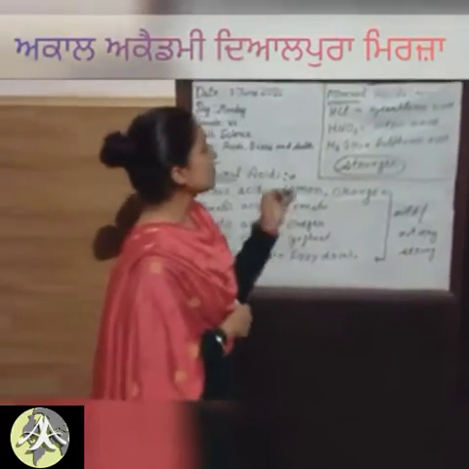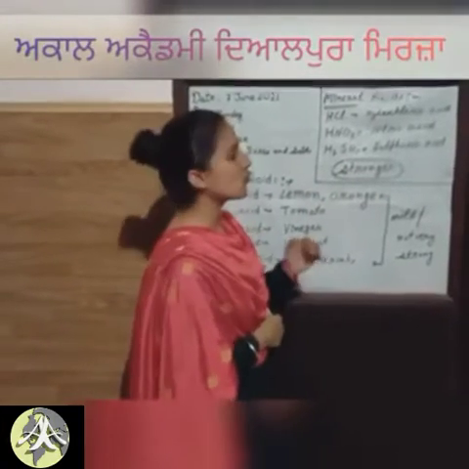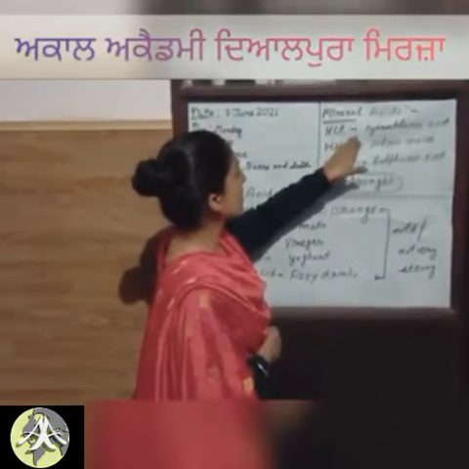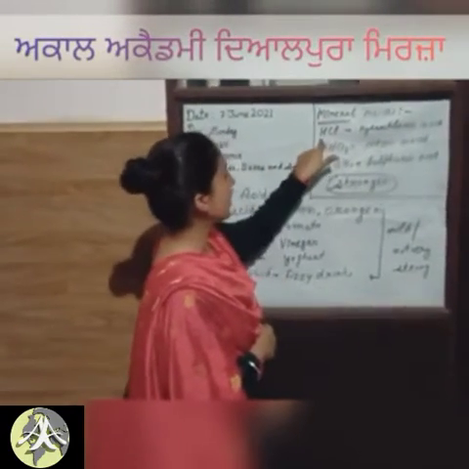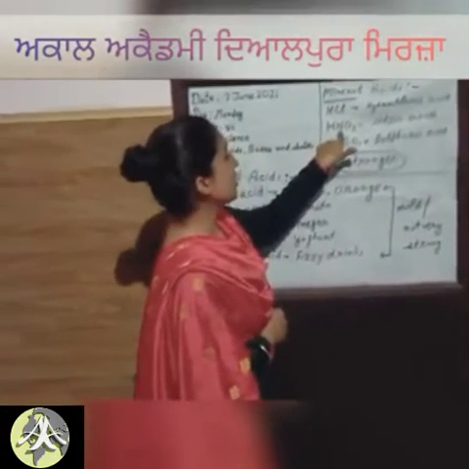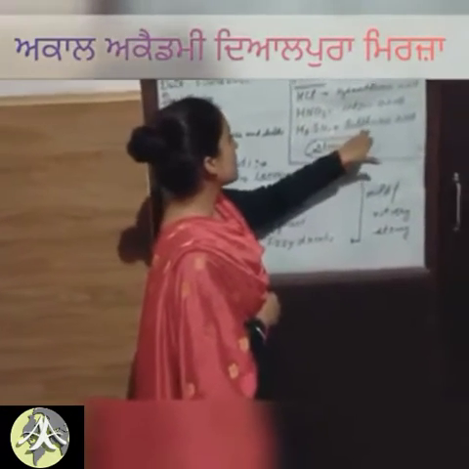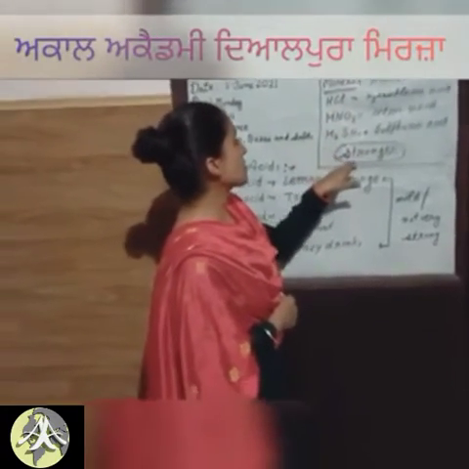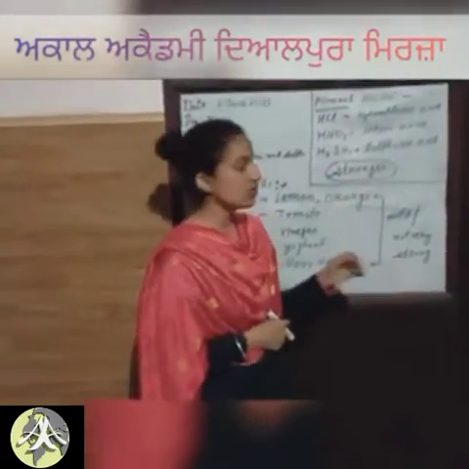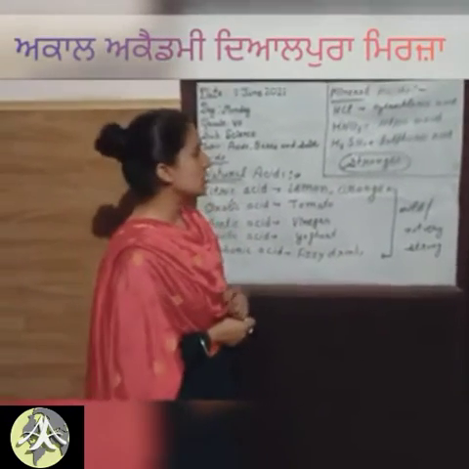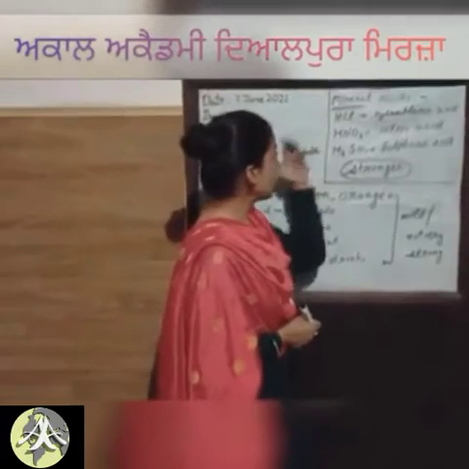In contrast, there are the strong acids we make in an artificial way. These are hydrochloric acid, we can write it HCl. Nitric acid, it is HNO3. Third one is sulfuric acid, H2SO4. These all acids are very strong in action. So that's why they can burn our skin. So these are called mineral acids.